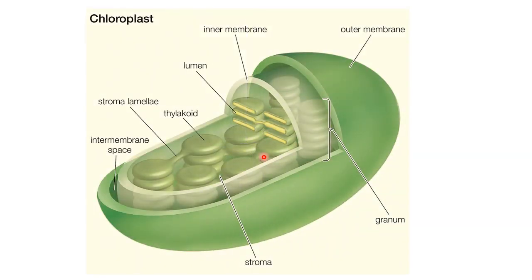Before moving to the topic, let us have a look at the chloroplast. Chloroplast is a cell organelle where both light and dark reactions of photosynthesis take place. It consists of an outer membrane and inner membrane and a space in between them. It contains thylakoid and stroma. This thylakoid looks like a coin. This thylakoid is connected to another thylakoid through stroma lamellae. Thylakoids are arranged one above the other forming a granum, and a group of granum is called grana. In thylakoid, the light reaction of photosynthesis takes place, while in stroma, the dark reaction of photosynthesis takes place.